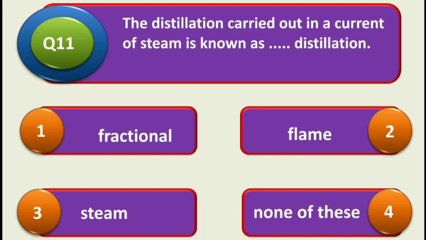Question number 11. The distillation carried out in a current of steam is known as: first is fractional, second is flame, third one is steam, and fourth one is none of these. And the answer is the third one, that is steam. So distillation carried out in current of steam is known as steam distillation.